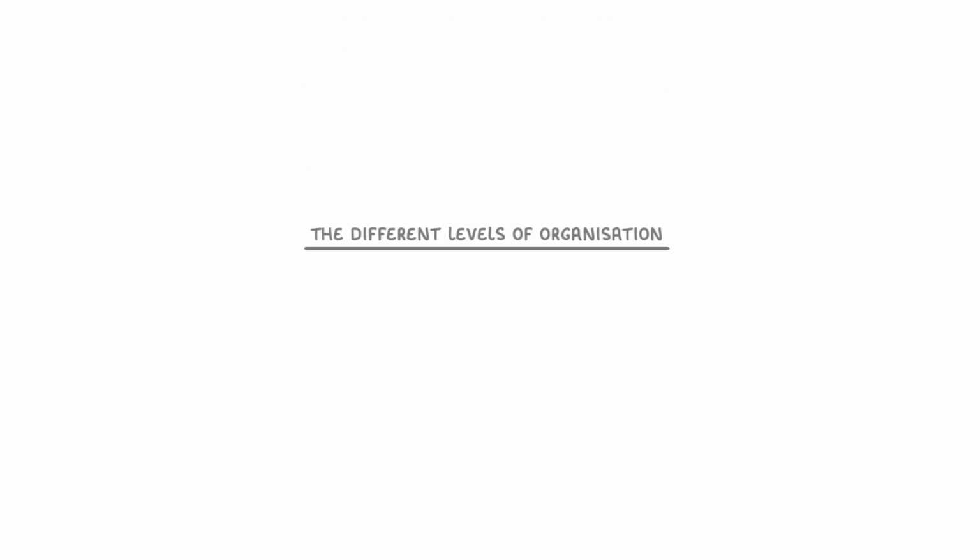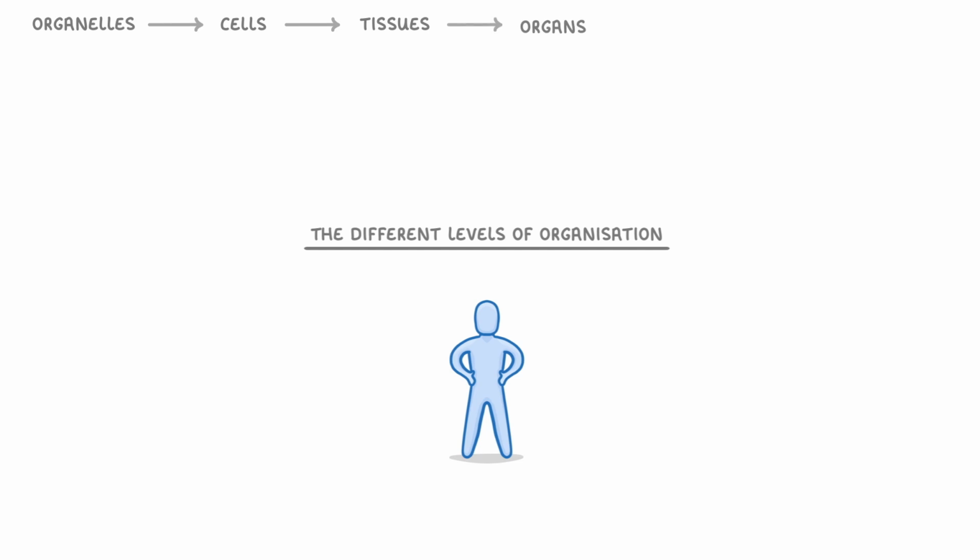In this video, we're going to look at the different levels of organization within a multicellular organism like a human. So we'll cover the relationships between organelles, cells, tissues, organs, organ systems, and finally organisms.